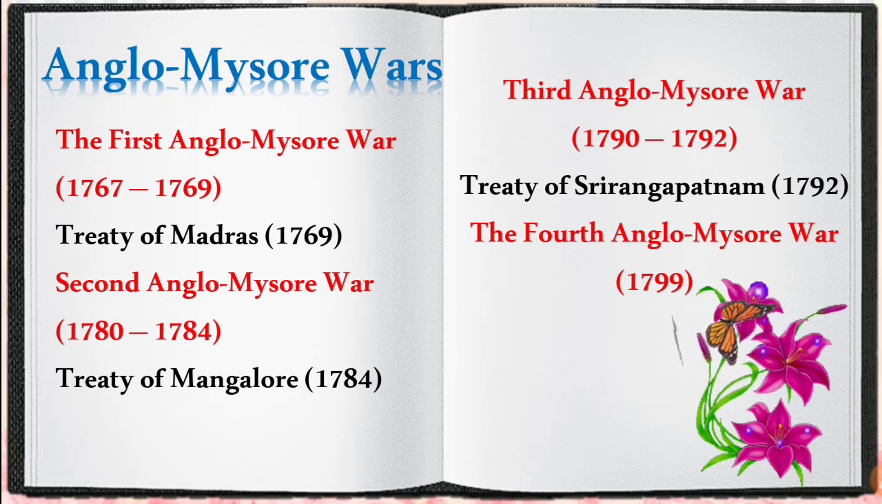During this war, Tipu died, and after this war, the British occupied all the territories, and they made Krishna Raja Udayar, a minor, to rule the Mysore kingdom. And Tipu's family was sent to the fort of Vellore.